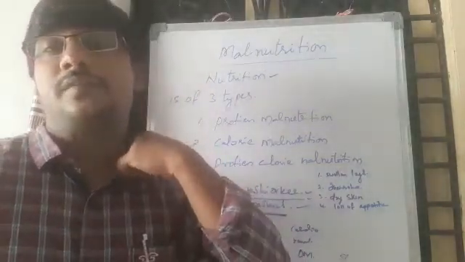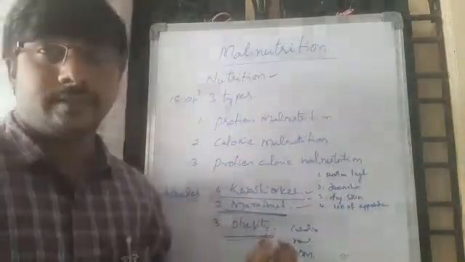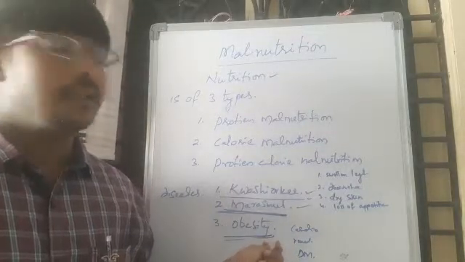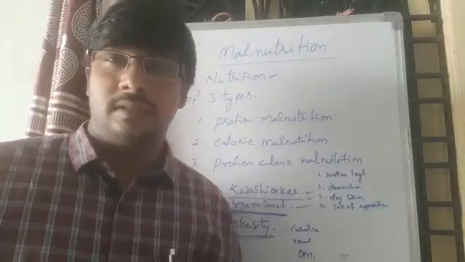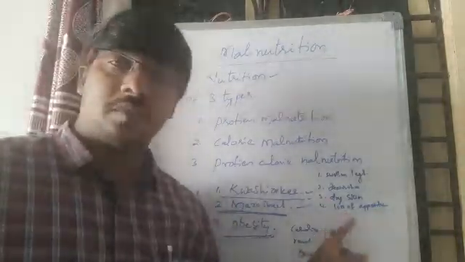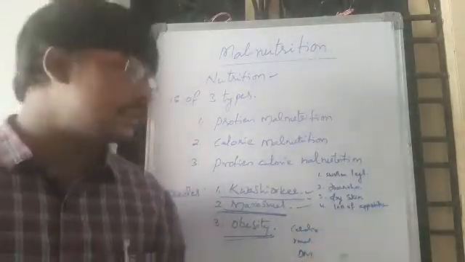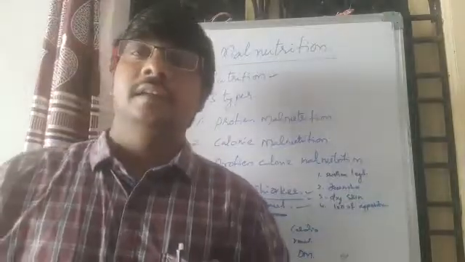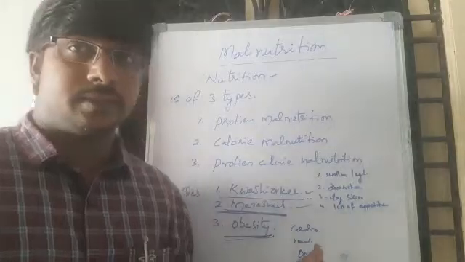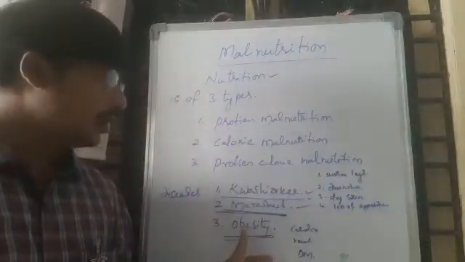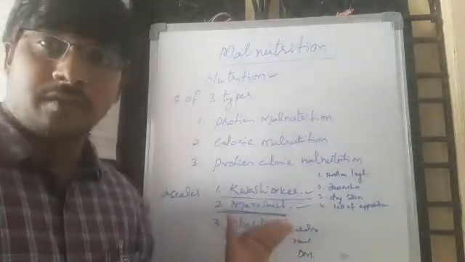What are the symptoms of obese children? When these children grow in size, they are mainly targeted by some diseases. They suffer from cardiovascular problems, heart problems, and renal problems, which means kidney diseases, and they frequently suffer from diabetes mellitus, that is, sugar disease. These are the main symptoms of obesity.